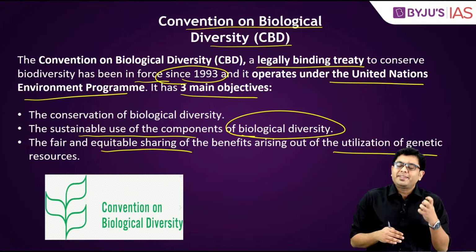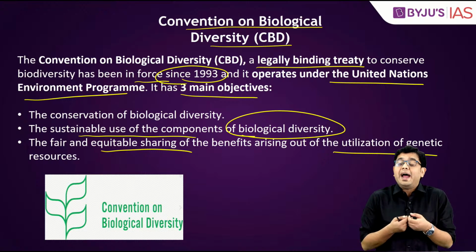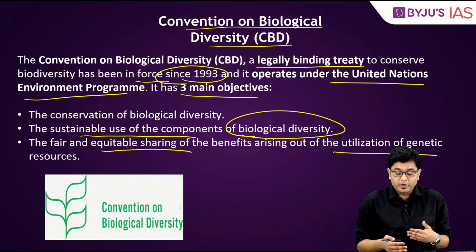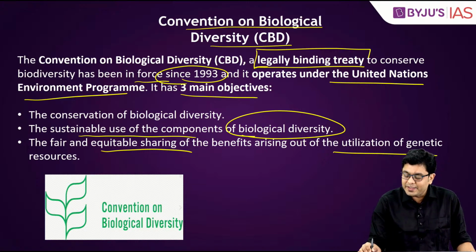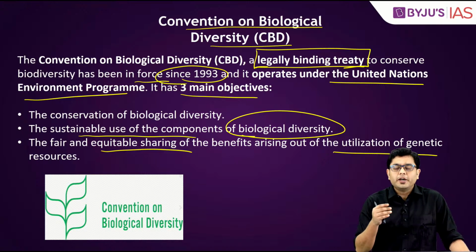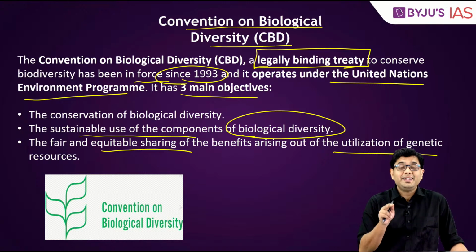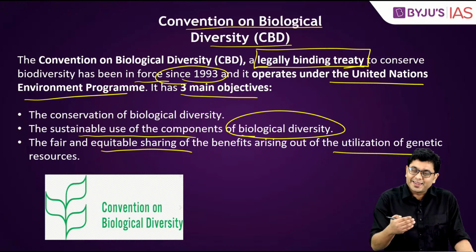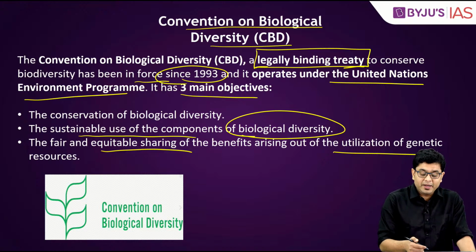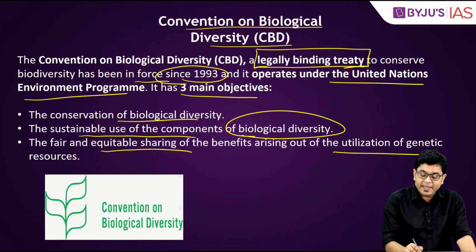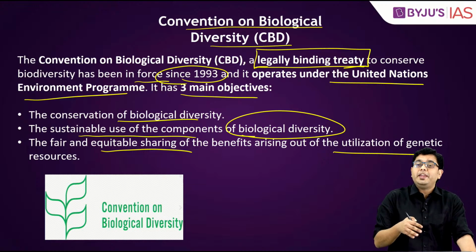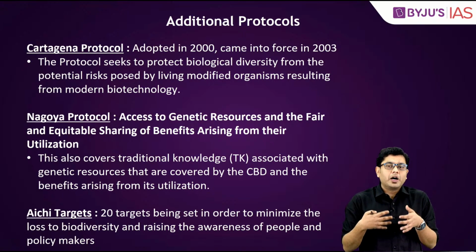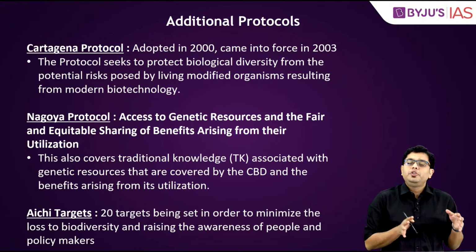So CBD takes care of the biodiversity and the richness of the biodiversity. And that is why CBD has been so important. So it is a legally binding treaty, even though it does not interfere with the domestic laws, but still it is legally binding. Okay? Now, if you look at it, then the 3 objectives of it are clear enough. That is, you have to conserve them, you have to utilize them in a sustainable way so that the biodiversity is not threatened enough, and also all the benefits that are accruing from the biological diversity, you have to use them as well.